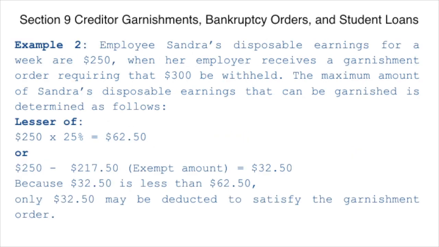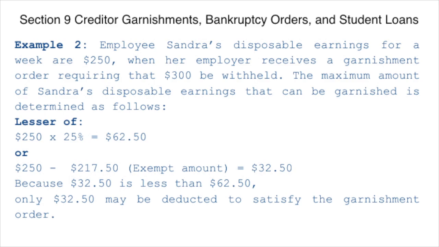Let's look at one more example. In this example, Sandra's disposable earnings for the week are $250 when her employer receives a garnishment order requiring that $300 must be withheld. The maximum amount of Sandra's disposable earnings that can be garnished is determined as follows.